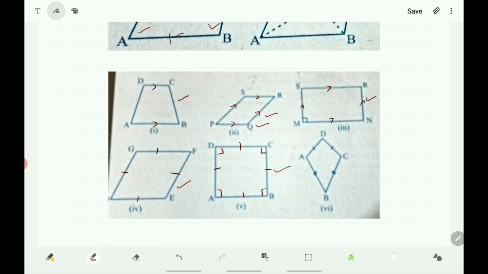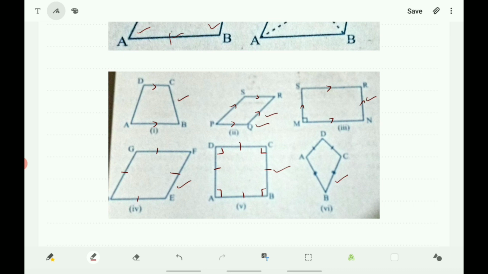The second figure is a common parallelogram, and the remaining rectangle, rhombus and square are special types of parallelogram. And the sixth figure is the kite. It is one of the special quadrilaterals, and each quadrilateral has its own property.